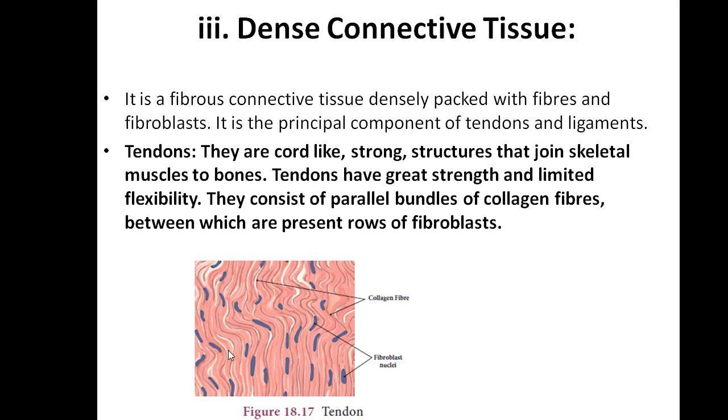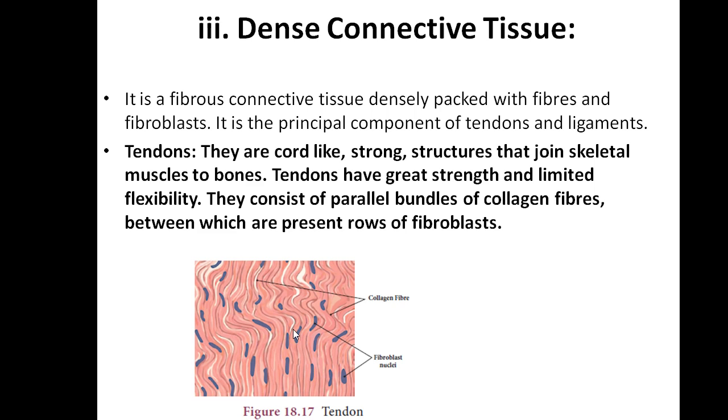Tendons are cord-like strong structures that join the skeletal muscle to the bone. That is, bone and muscle are connected with the help of tendon. This tendon comes under the dense connective tissue, and it is a cord-like very strong structure. It has great strength and limited flexibility. They consist of parallel bundles of collagen fibers, between which are rows of fibroblasts.